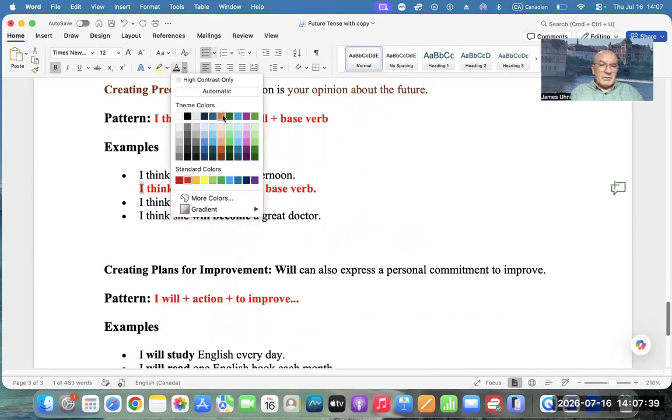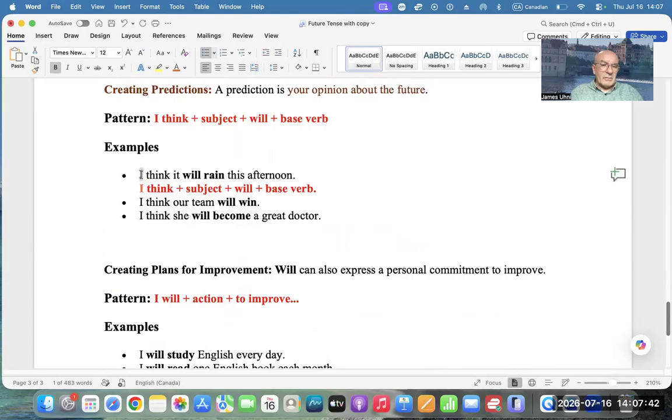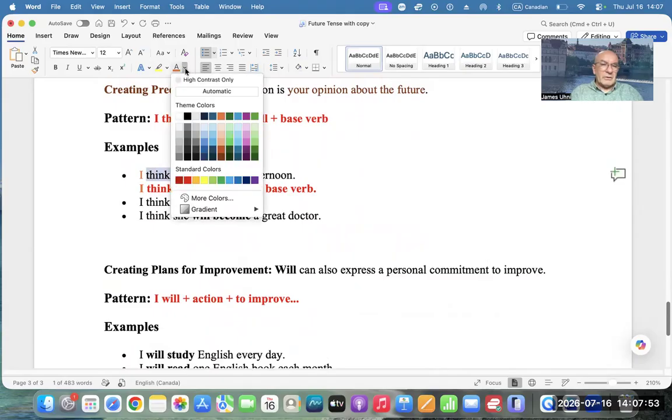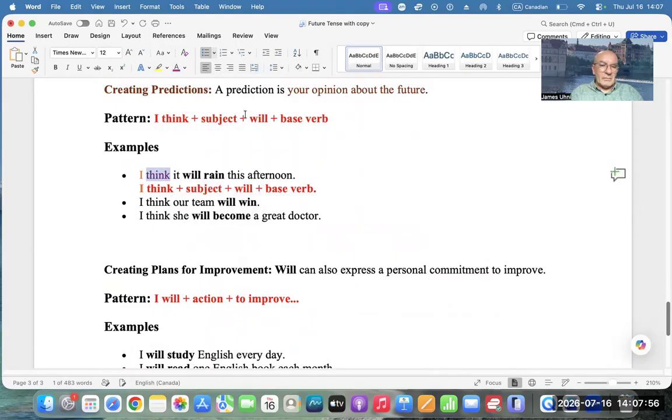Why? Because it is subject. Right? Think. What is think? I think is a verb. That's right. Think. Now, subject. What is subject? It. Wow. Two of them.